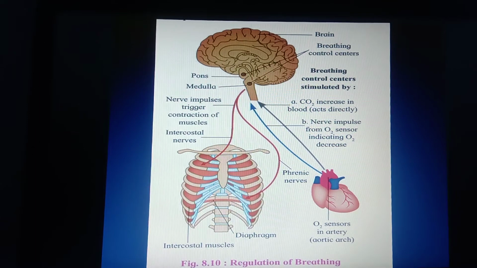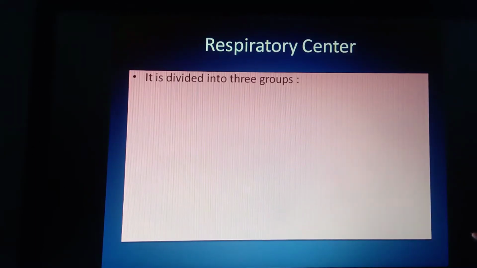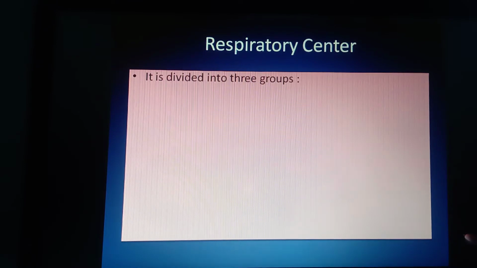Next one, if we observe the respiratory center located in the central nervous system. The respiratory center present in the central nervous system is grouped into three different groups.